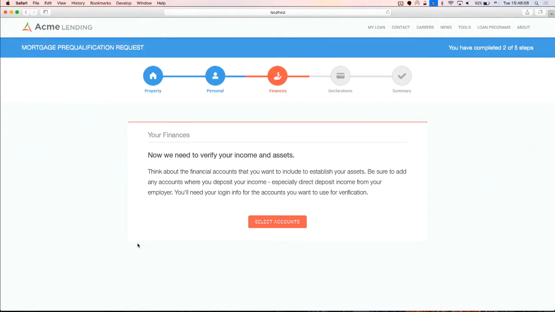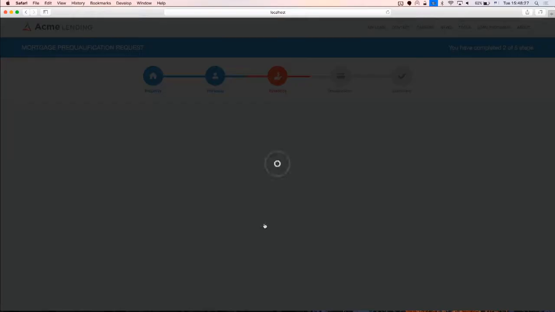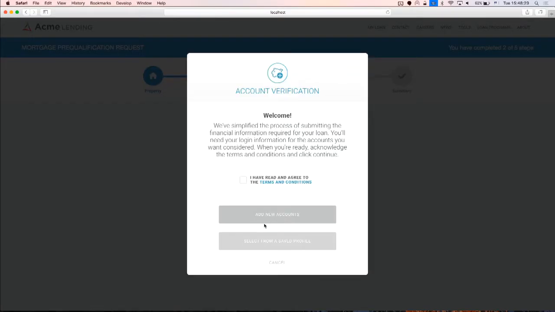So I'm going to go ahead and click on our Select Accounts button, and this will launch the Finicity Connect application. Some of the more astute may notice that it's running on localhost, so the Acme site is on localhost, but this is using our production Finicity Connect environment. So I'll go ahead and do that now, which will launch Finicity Connect. Wi-Fi is working well, so that's good. We start the user off by giving them a little bit of context about what they're going to do and offer the ability to read the terms and conditions and then accept that.